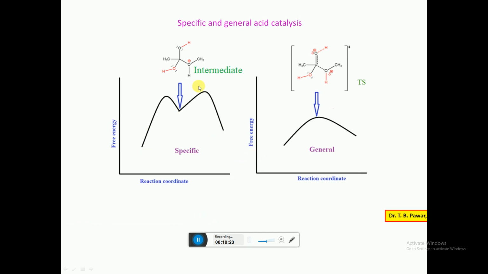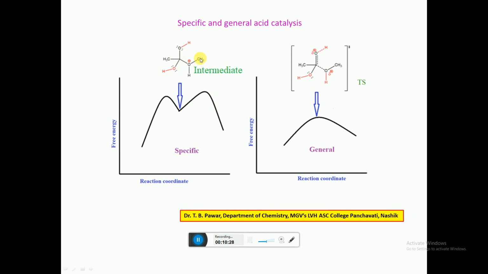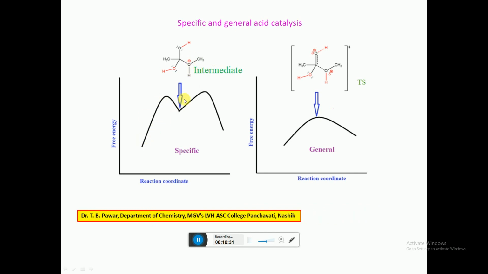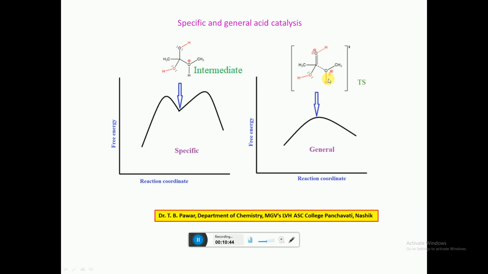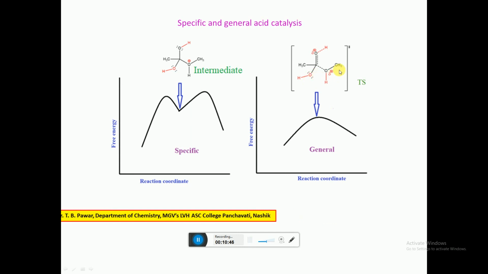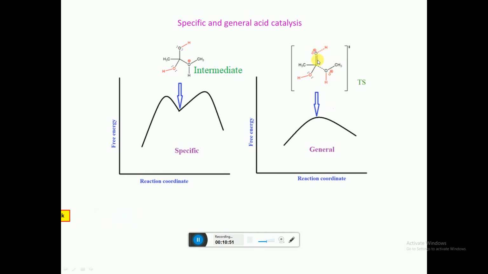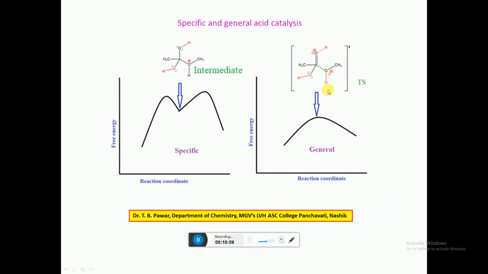Here we know in specific acid catalysis there is formation of an intermediate, because protonation is first, and then afterwards it gets converted into product, but it requires a strong acid. Here in the transition state, protonation as well as attack of the nucleophile is a simultaneous process. The bond breaking and making process is simultaneous. Here the reaction is carried out in presence of weak acid.